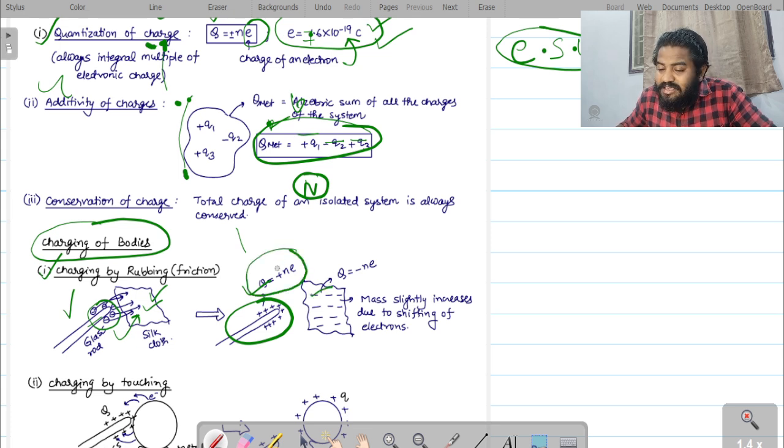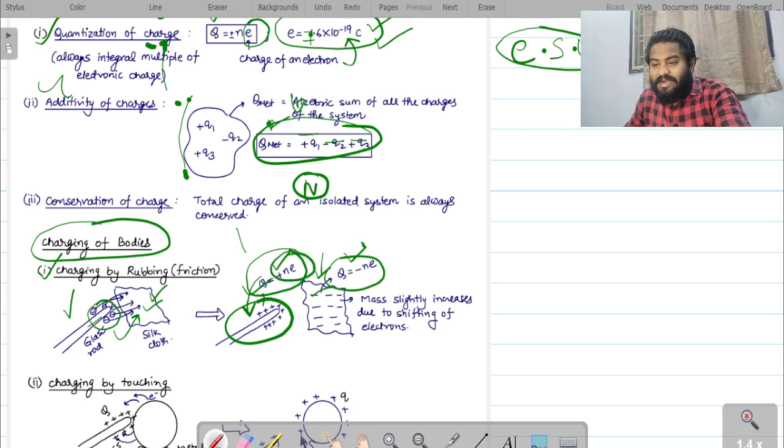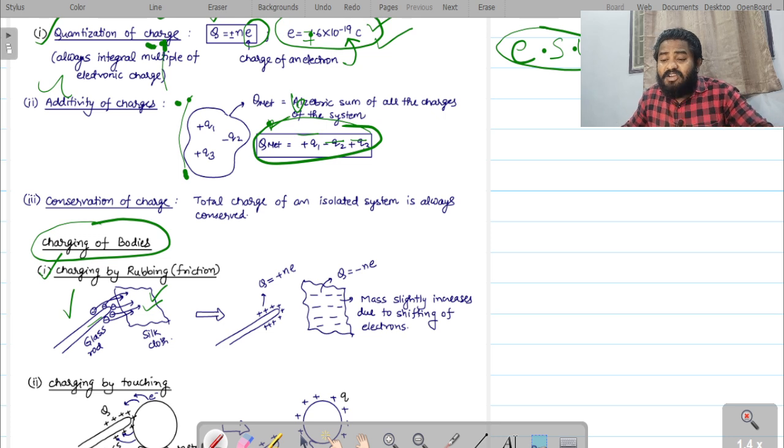How much charge is gained by the glass rod, the same amount of charge will be gained by the silk cloth. If the glass rod becomes positively charged, then the silk cloth becomes negatively charged, right? But the amount of charge will be the same on both objects, no matter what. But they are oppositely charged. So here you may get a doubt: why should only the glass rod lose the electrons, and why should only the silk cloth gain the electrons, right?